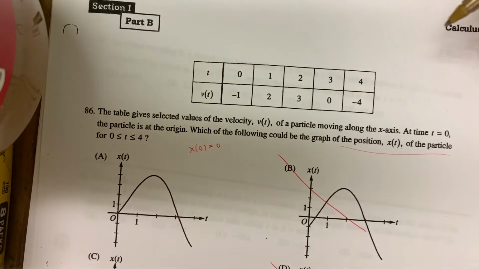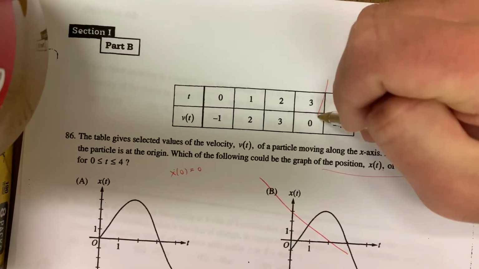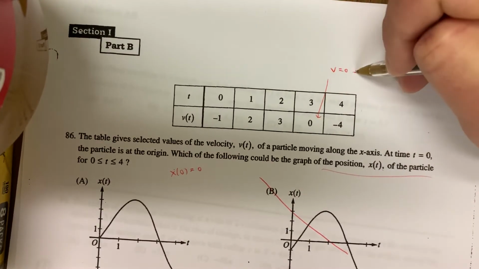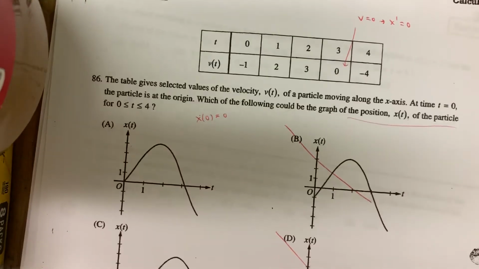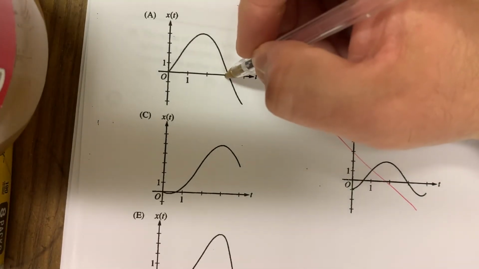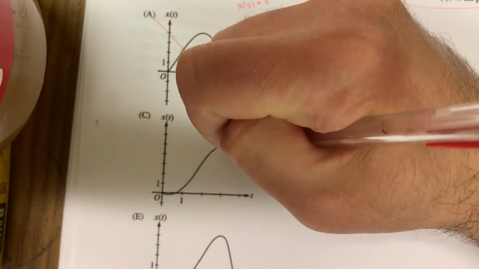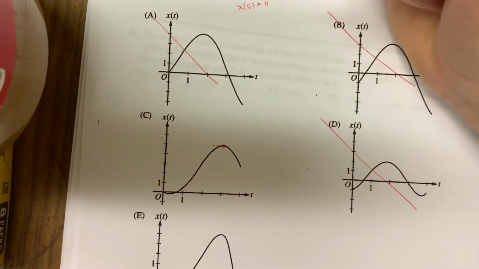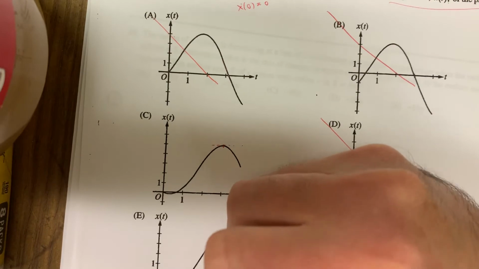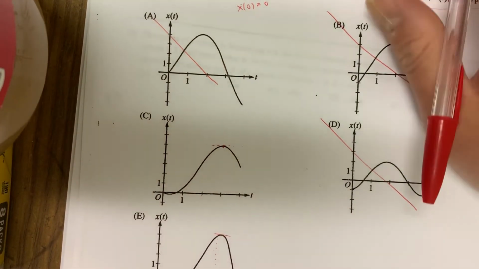The easiest way to do it is this. At t equals 3, velocity is 0. Remember, if velocity equals 0, that means the derivative of position equals 0, which means the position function is going to have a horizontal tangent line at t equals 3. And you can see that doesn't happen in A over here. Here's t equals 3. That's not a horizontal tangent line. At C at t equals 3, looks pretty good, right? Horizontal tangent line. E at t equals 3, the horizontal tangent's actually a little bit to the right. But even if you're a little freaked out by that, you're like, wait, maybe that's right. Look at this up here.